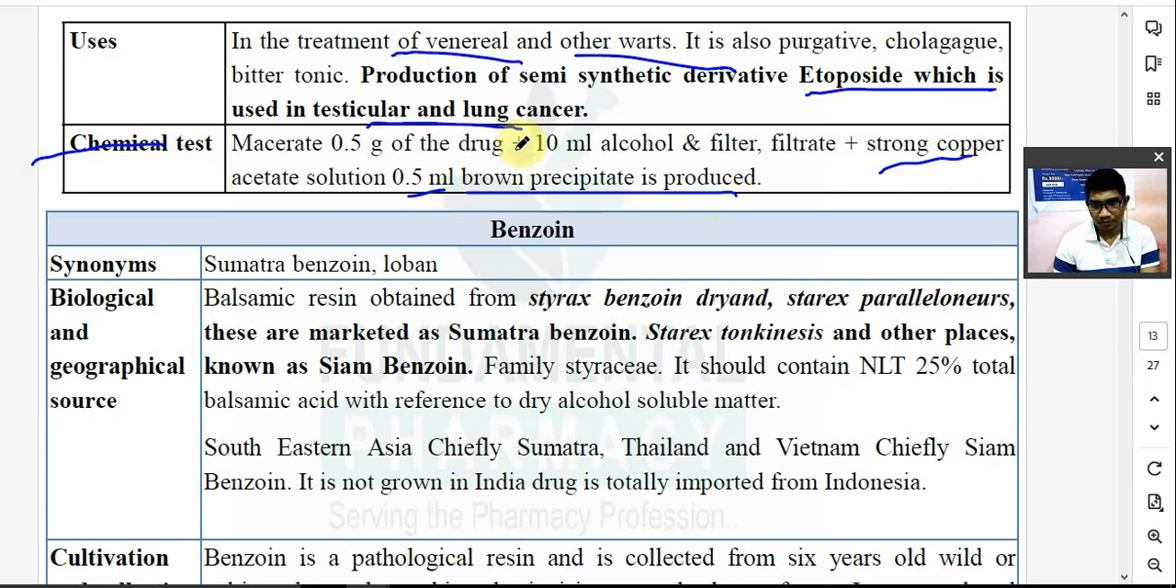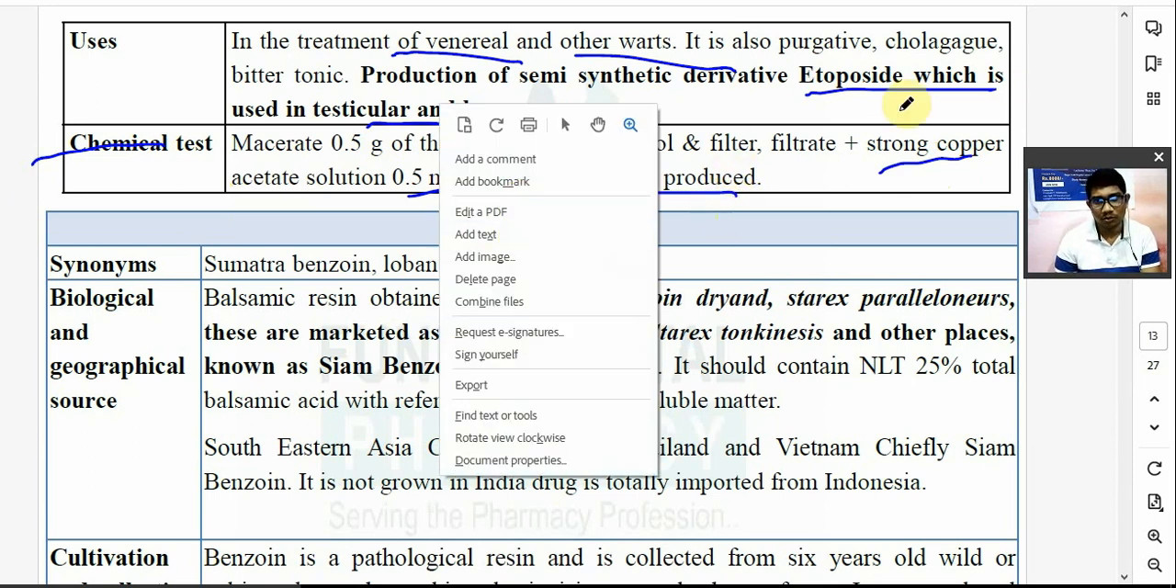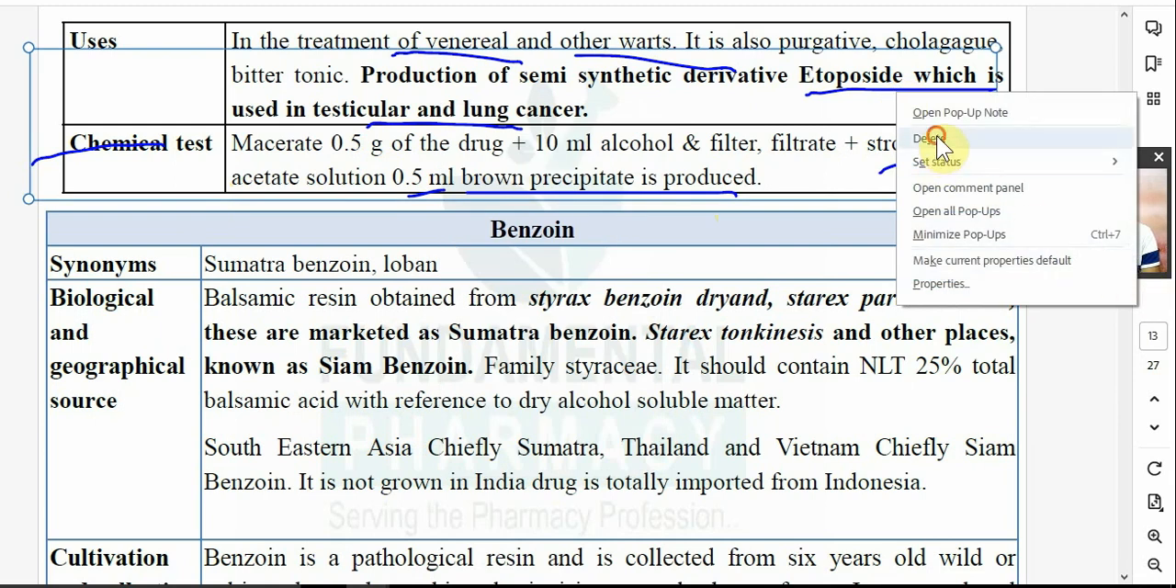Okay, so the remaining part we'll see tomorrow. Are you getting it or not? Do you understand?